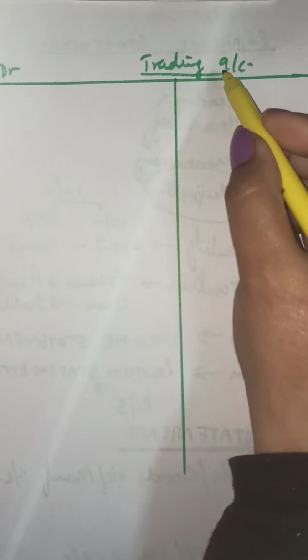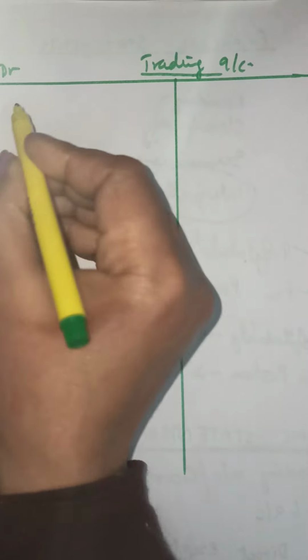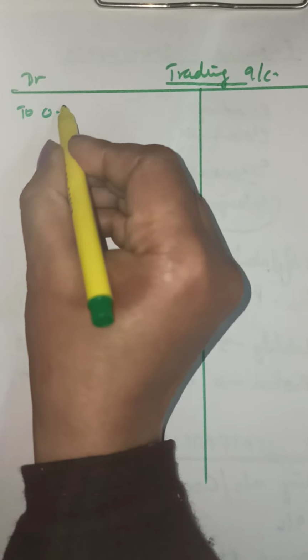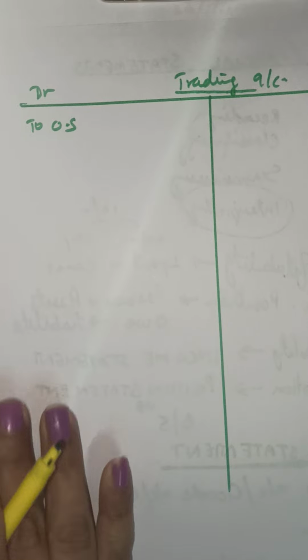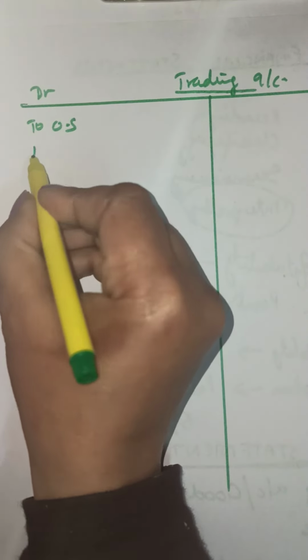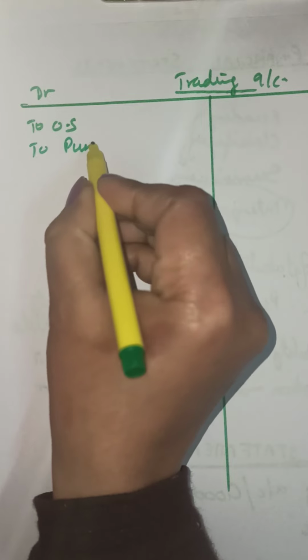This trading account. So what do we write here in the trading account? We record all the direct expenses. We start with opening stock. We record all the direct expenses in the trading account. Now, direct expenses: the first thing is all the amount that has been spent will come here. To opening stock, to purchases.